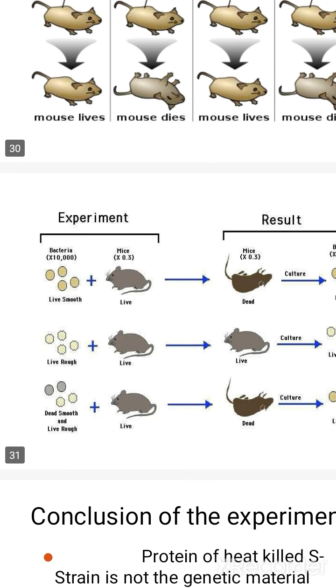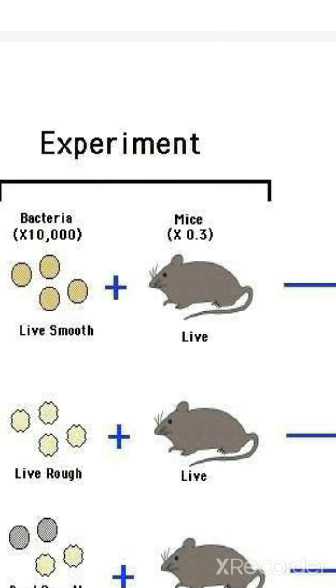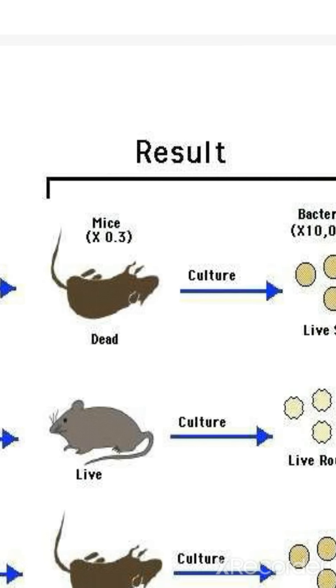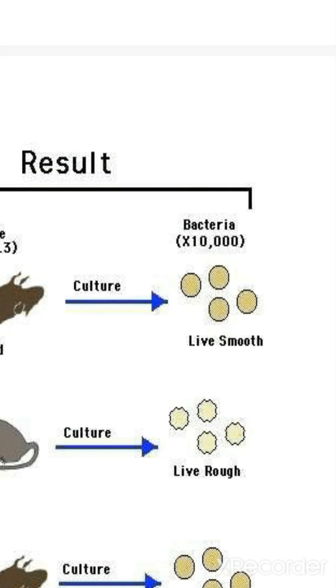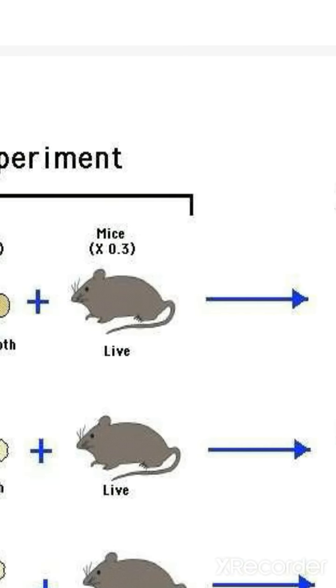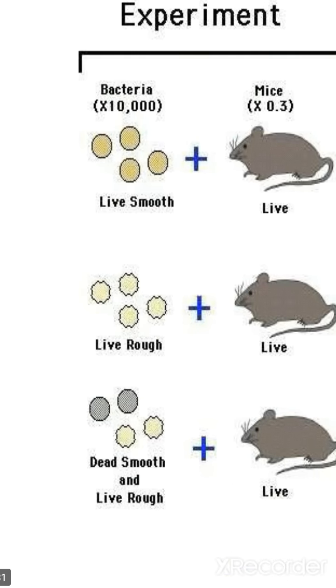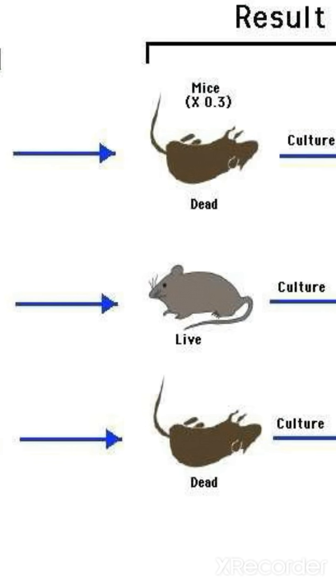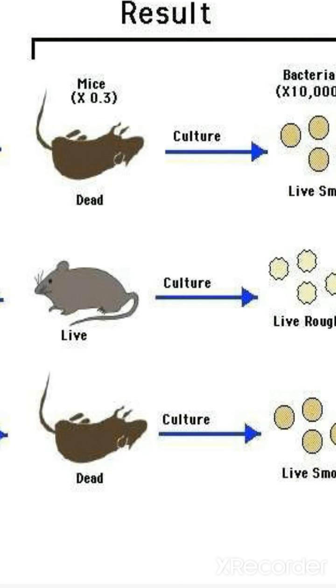Here, the live smooth strain, when injected into a live mouse, makes the mouse die, and they were able to recover live smooth bacteria from it. In the second step, when the rough strain is injected into a live mouse, the mouse lives with no problem.